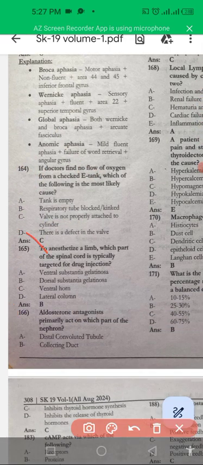Next is: to anesthetize the limb, which part of the spinal cord is typically targeted for drug injection? That is the dorsal substantia gelatinosa.